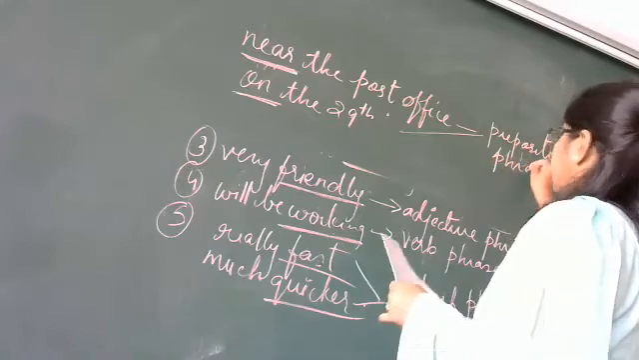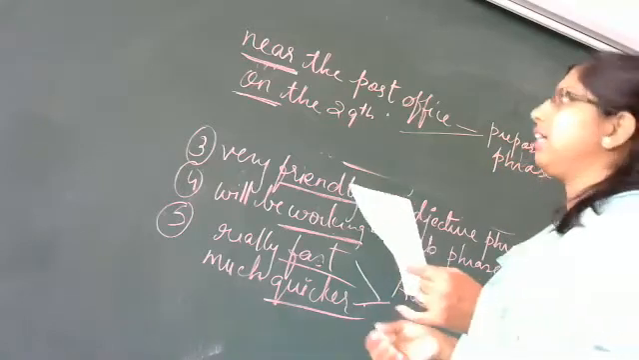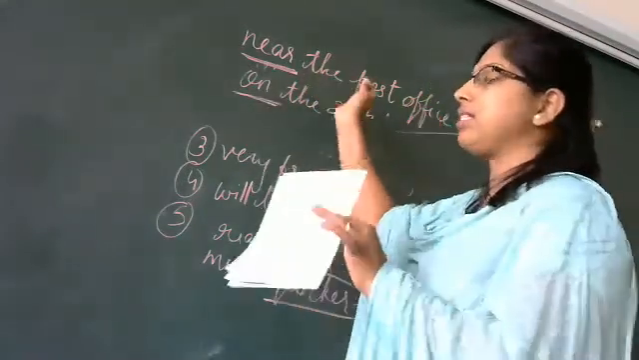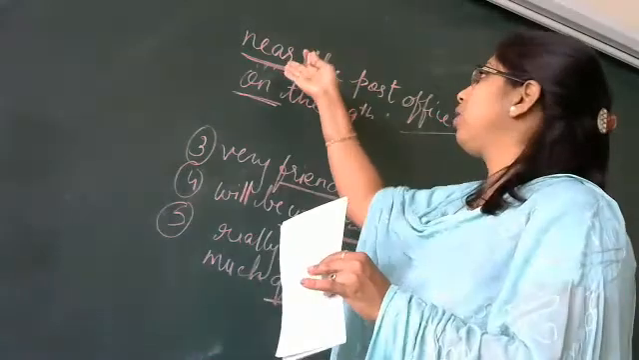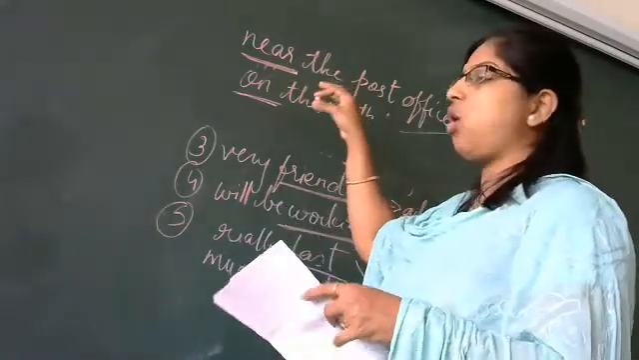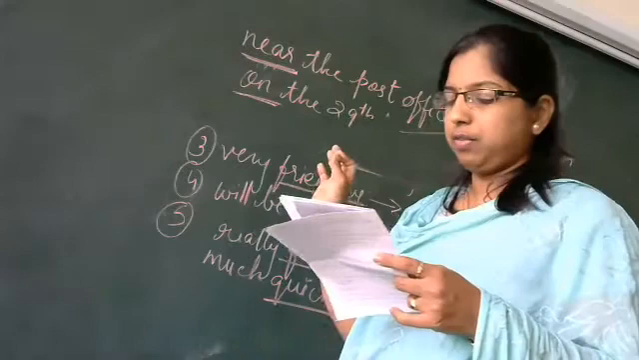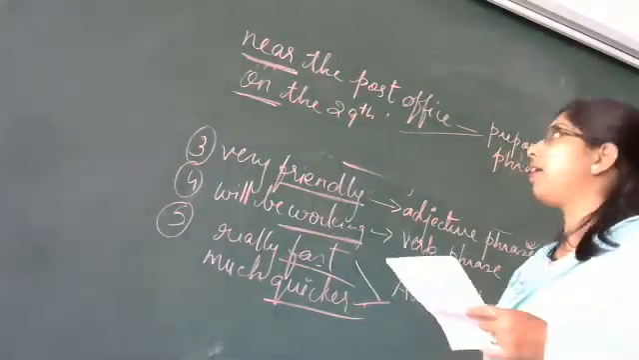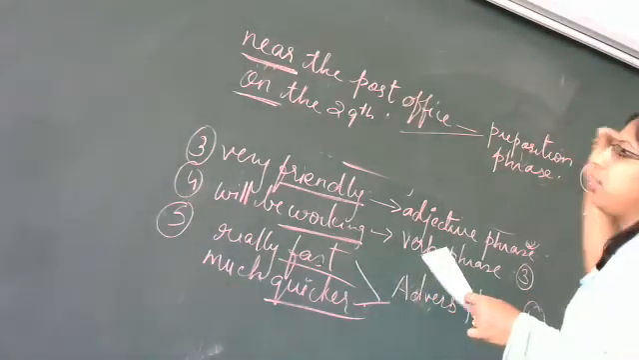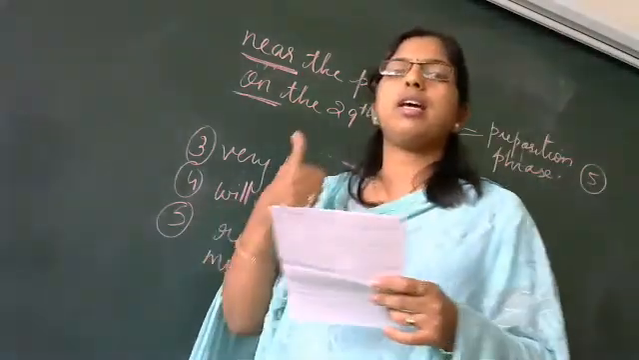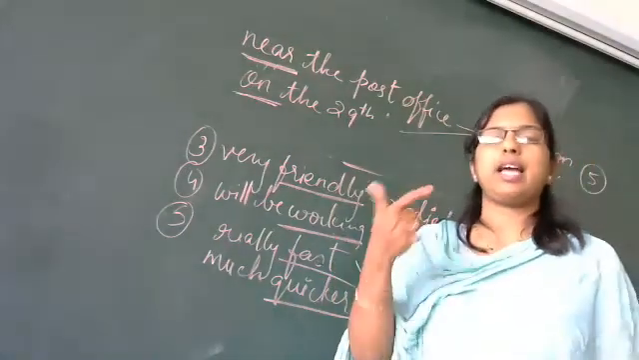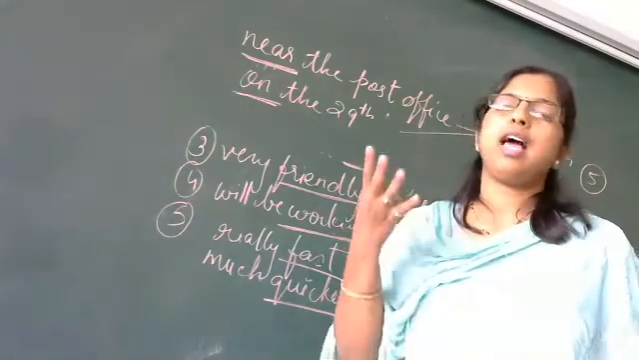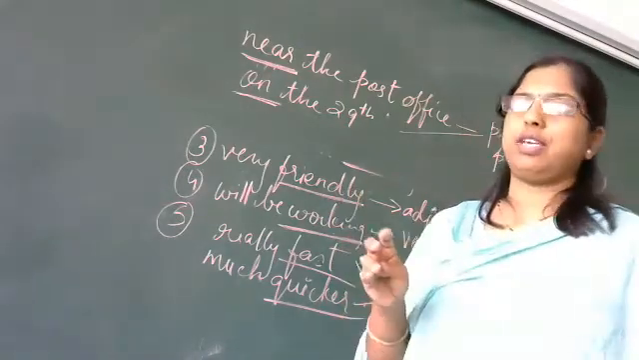Preposition phrase. Because it is telling us about the time, about the place. Near the post office. Where? It's the place which is indicated here. On the 29th. It's telling us on which day? On the 29th. So these are the preposition phrases. So today we have learned five types of phrases. The first one is noun phrase, second one is adjective phrase, third one is verb phrase, fourth is adverb phrase, and fifth is the preposition phrase.